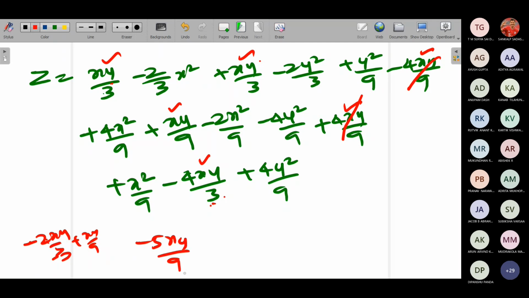Minus 5xy by 9. Similarly, you have 2 by 3 x square. 2 by 3 x square. Here you have 4 by 9 x square minus 2 by 9 x square by 9. Simplify this, no? And tell me. Each one simplify one term.